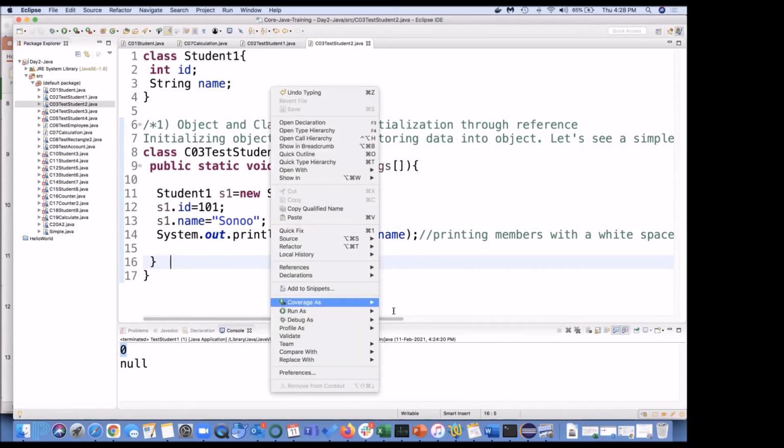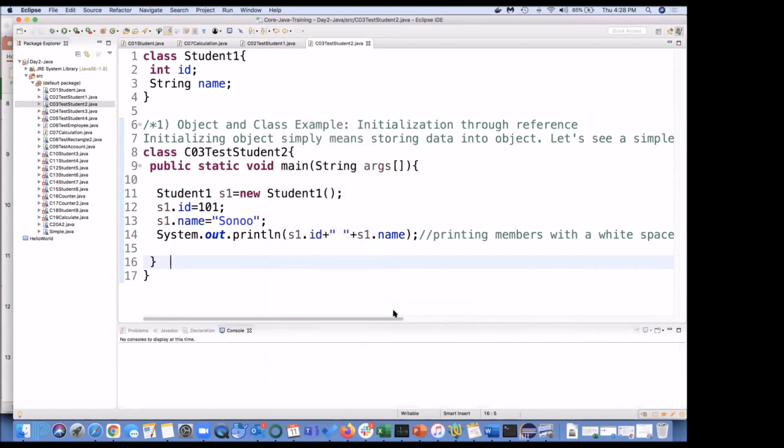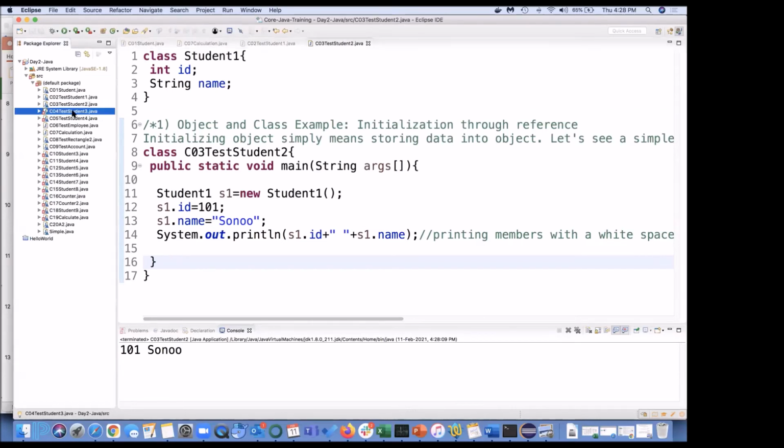So let me run and see. Run as Java application. Error is fine. 101 and Sonu. Correct? Pretty simple. Let's move to another program.